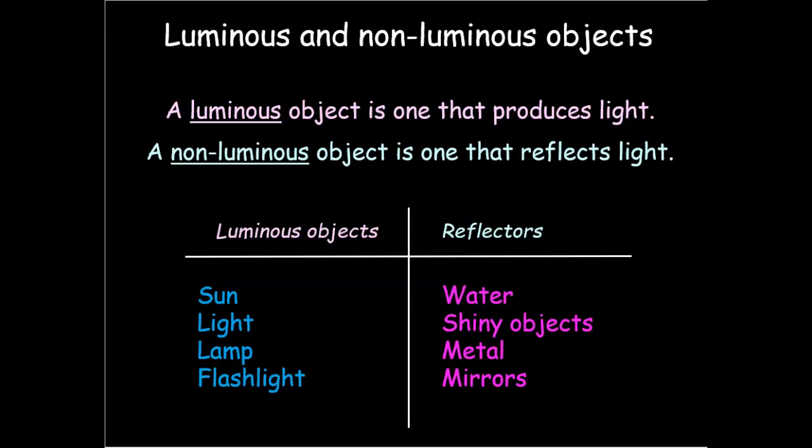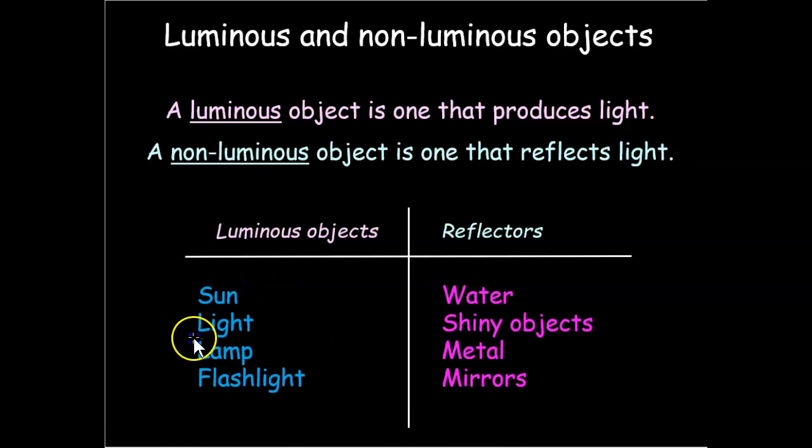There are luminous and non-luminous objects. A luminous object is one that produces light, and a non-luminous object is one that reflects light. So here are examples of objects that produce light: the sun, a light, a lamp, a flashlight. Whereas our reflectors are going to be water, shiny objects, something that's metal, or a mirror.